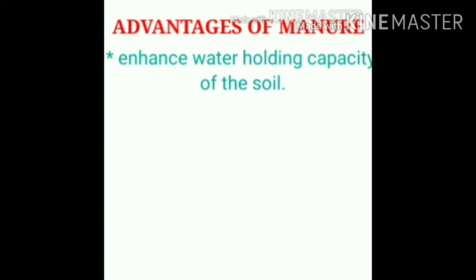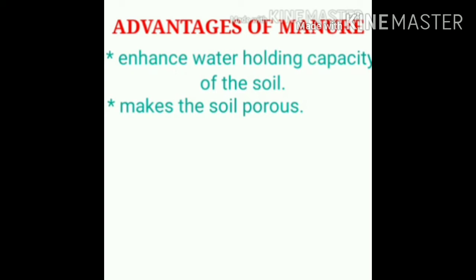That we had studied in 7th standard. And the second point is that they make the soil porous. That means when humus is added, the air circulation in the soil will be good. Already we know that the root also breathes in plants, so it is helpful for the roots.